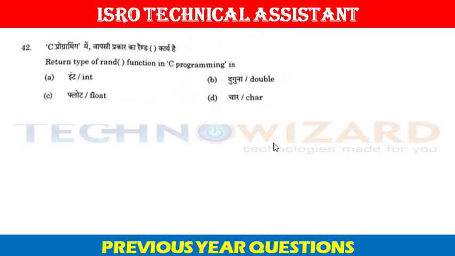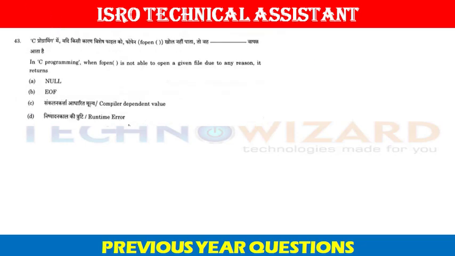Now question number 42. Return type of rand. This question is related to C programming. The return type of the rand function in C programming is int, integer. There are two functions, the rand function and the srand function, and for the return type of the rand function, int is used.